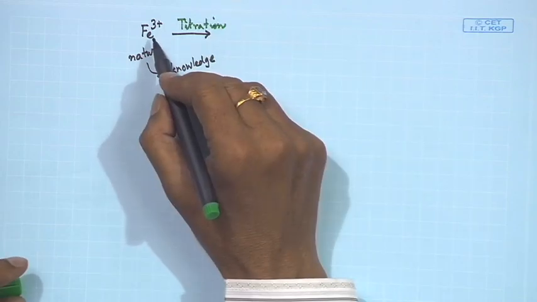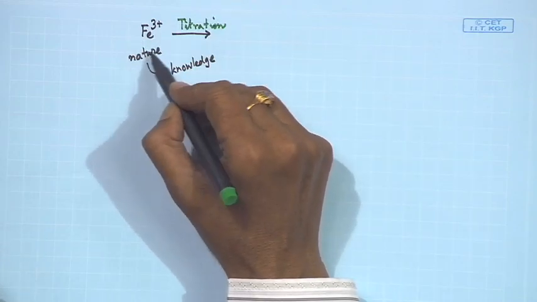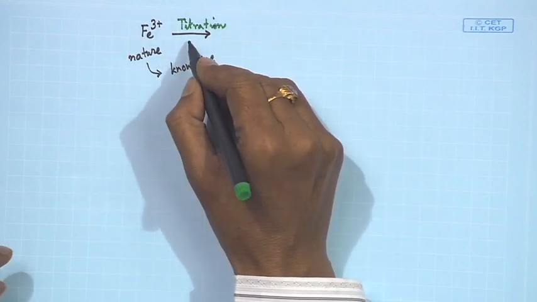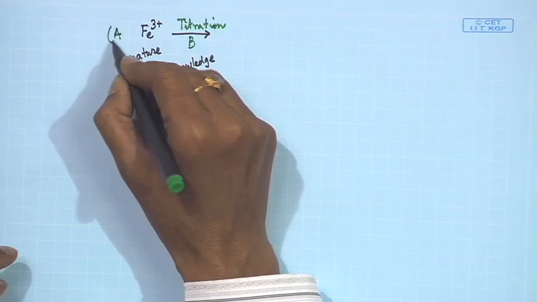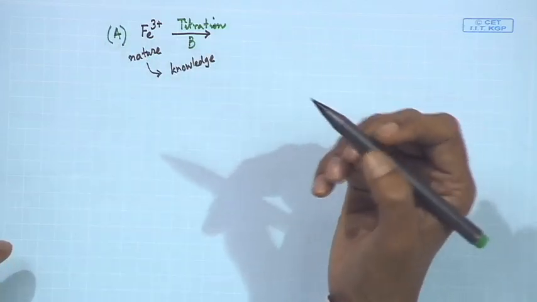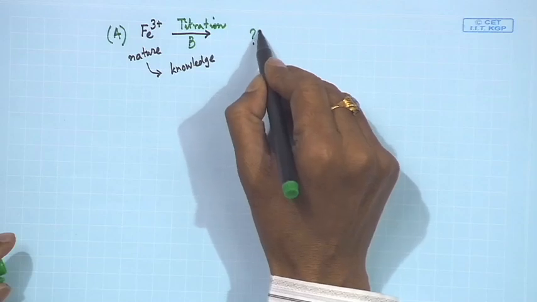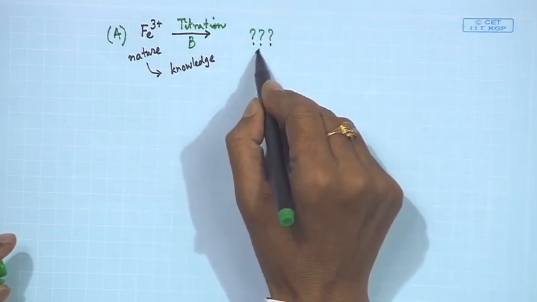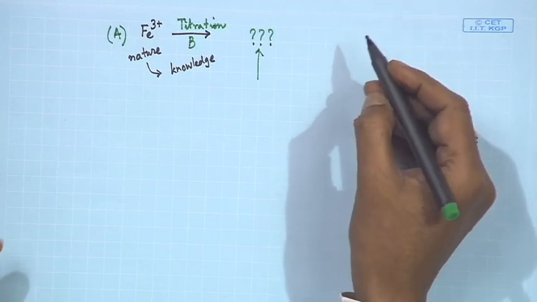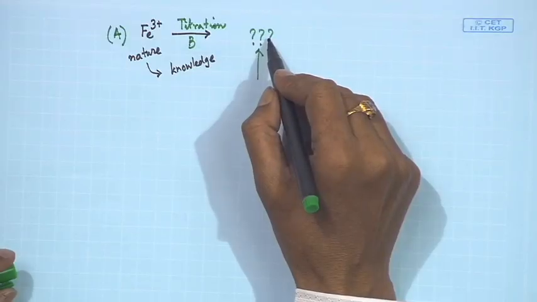If this species is A, we will be utilizing some B, and something is happening over there, and our eyes or some instrument such as a spectrophotometer can see the change.